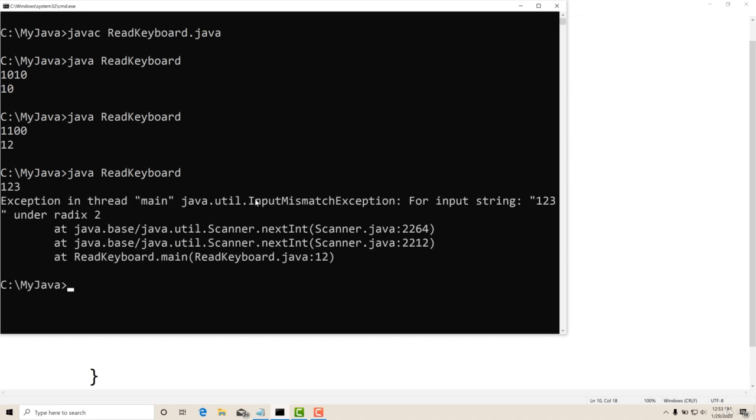Again, input mismatch exception. See, it was expecting a binary number, but there is an error here. So I got an error. So if there is anything going wrong in a Java program, it throws an exception. We say this program has thrown an exception and it has stopped. So it has terminated, or we say crashed also.